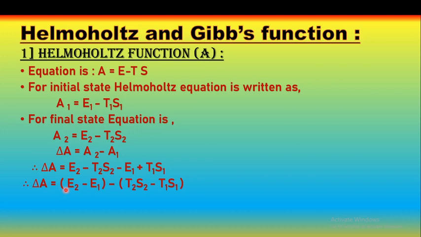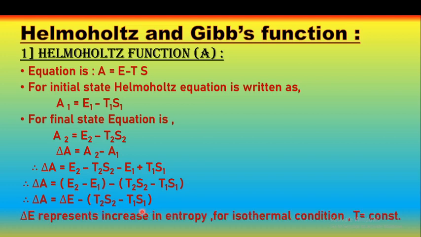Therefore, delta A can be written with E2 minus E1 combined in one bracket and T2S2 minus T1S1 combined in another bracket. Therefore, we can write delta A is equal to E2 minus E1, which is the change in internal energy, that is final state internal energy minus initial state internal energy, written as delta E, minus T2S2 minus T1S1.